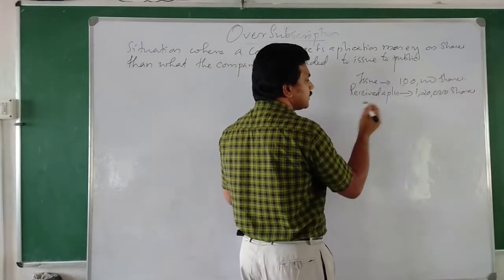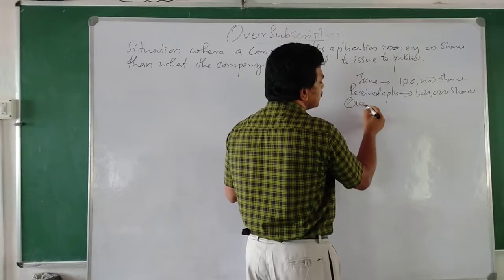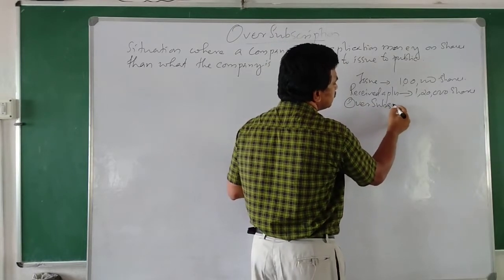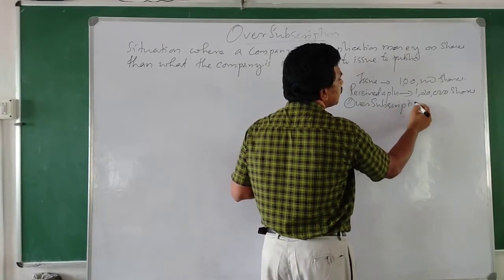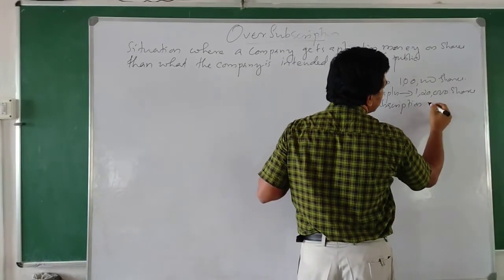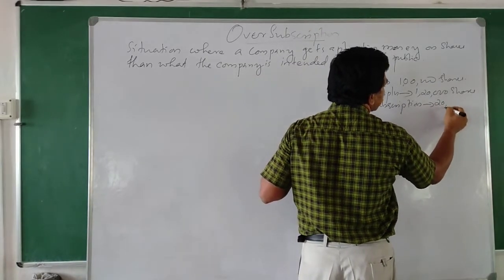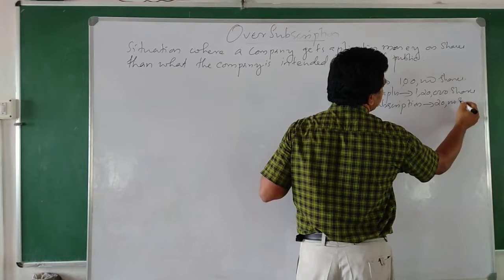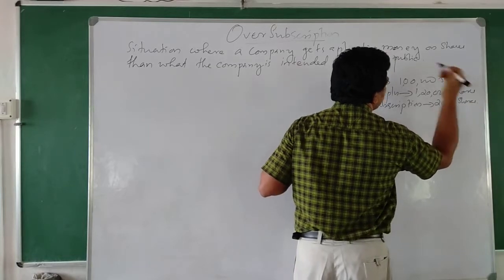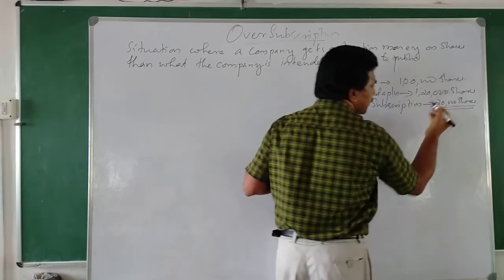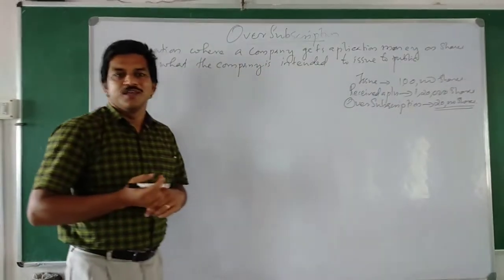How much is the oversubscription? Oversubscription is equal to 20,000 shares. This is the oversubscription.